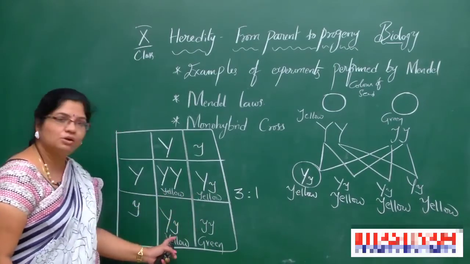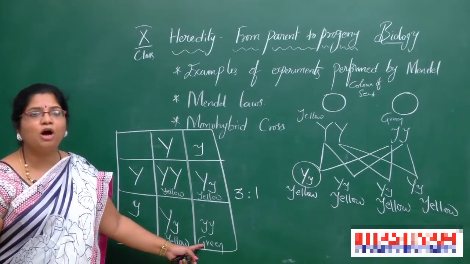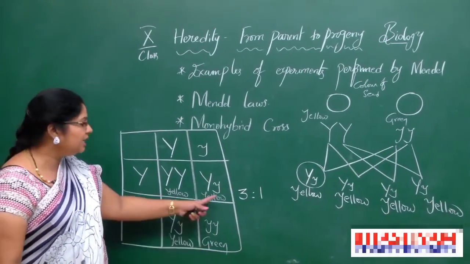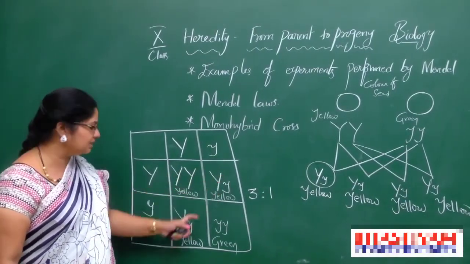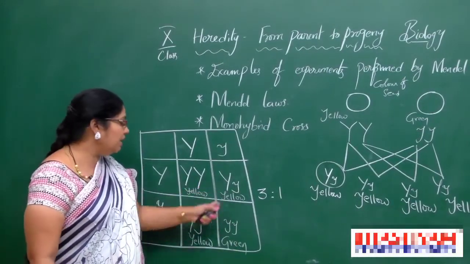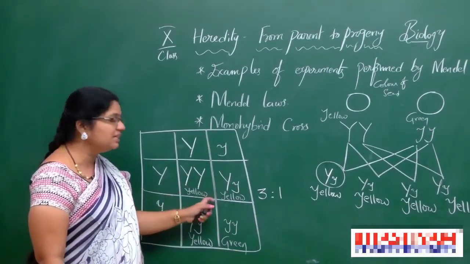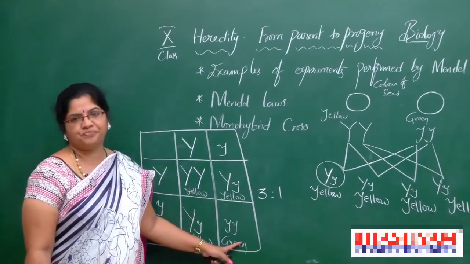3 yellows, only 1 green. What is it? An external look. When you observe the plant externally, it will produce yellow seeds. This one also yellow seeds. This one also yellow seeds. But this is green. So 3 are yellow seed producing plants and only 1 is green.